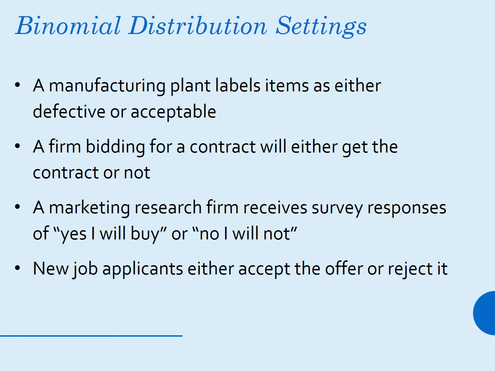These are some settings where binomial distribution can be applied. A manufacturing plant labels items as either defective or acceptable. A firm bidding for a contract will either get the contract or not. A marketing research firm receives survey responses of yes, I will buy, or no, I will not. A new job applicant either accepts the offer or rejects it.